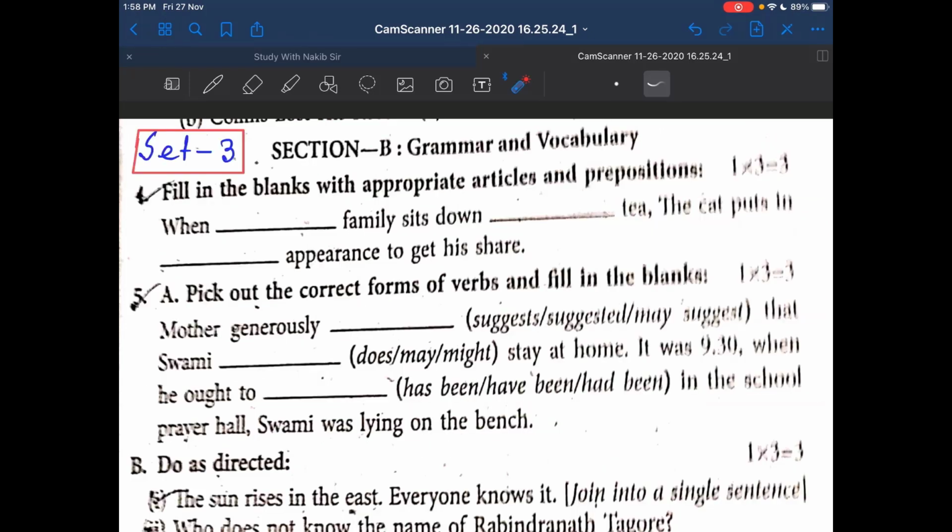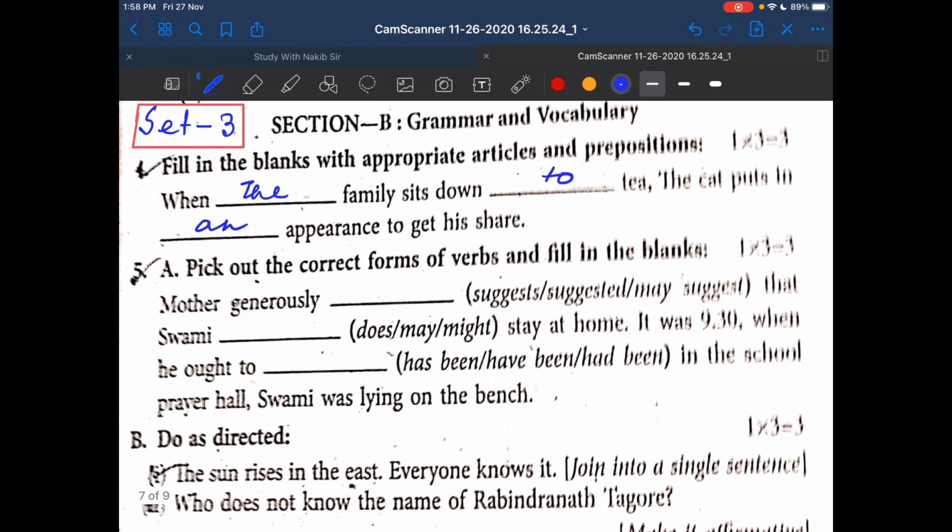Now see your answer. Fill in the blank. When the family sits down to tea, the cat puts in an appearance. So the first one is an, the second one is to, and the third one is an. Now go to the question 5a.